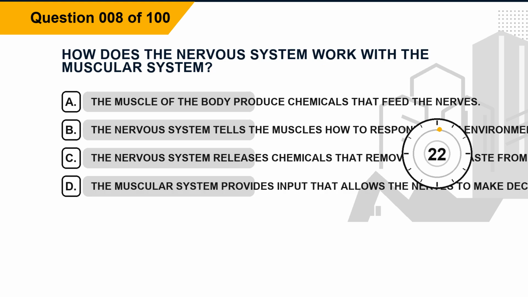Question 8. How does the nervous system work with the muscular system? Option A. The muscles of the body produce chemicals that feed the nerves. Option B. The nervous system tells the muscles how to respond to the environment. Option C. The nervous system releases chemicals that remove excess waste from the muscles. Option D. The muscular system provides input that allows the nerves to make decisions.